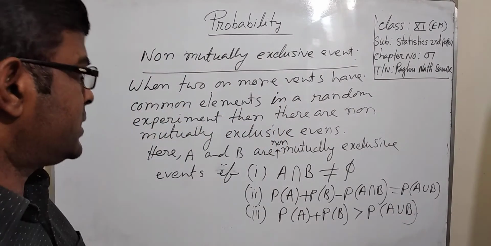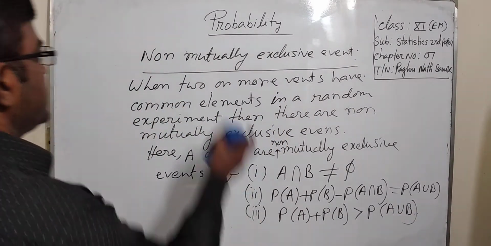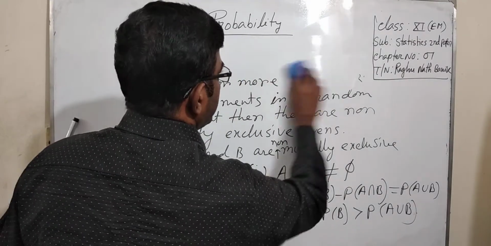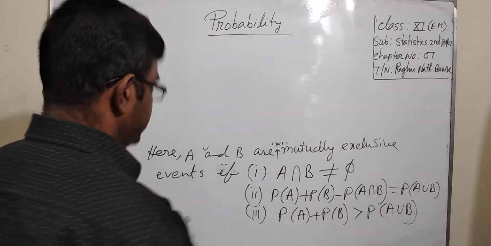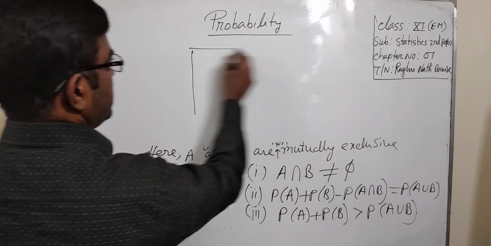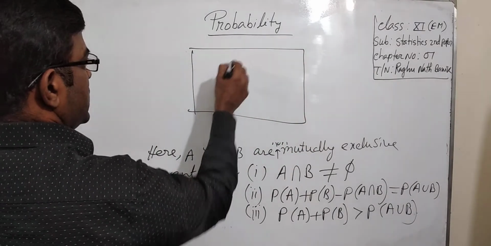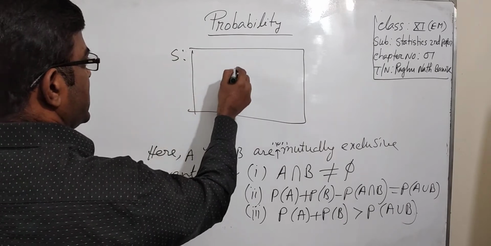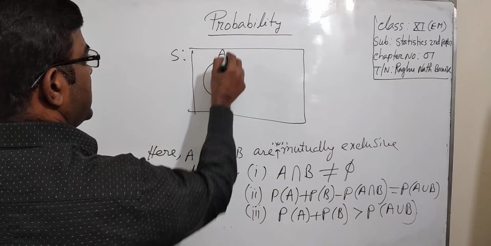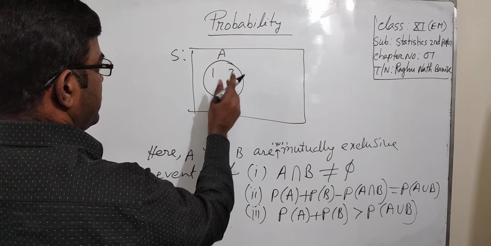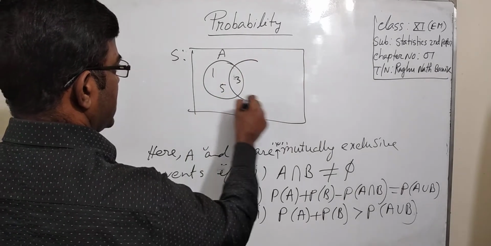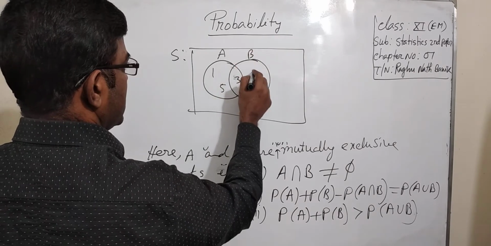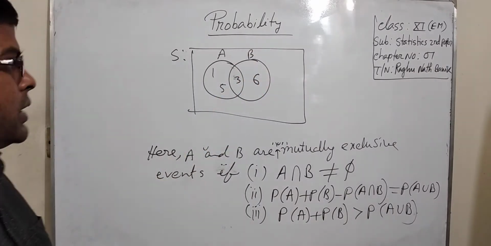Okay, dear students, we have to see the Venn diagram, that is clear. The Venn diagram is: event A is 1, 3, 5 and event B is 3, 6.